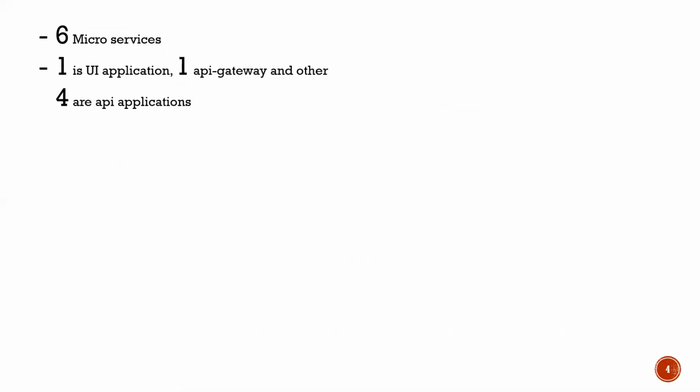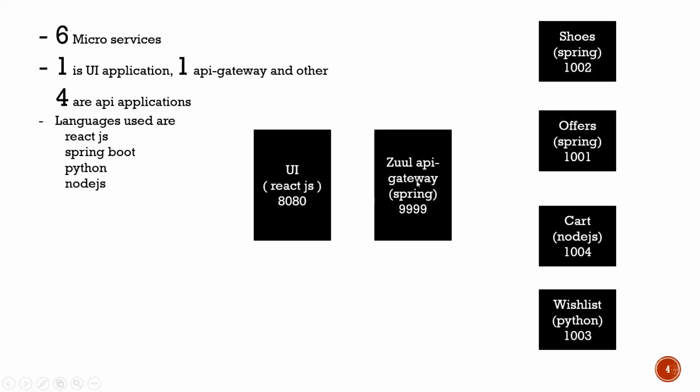So now we are going to discuss our demo. I have 6 microservices. One of which is the UI application, one more is the API gateway, and the other 4 are API applications. And I have used different languages. UI is developed using React.js, and the other microservices are done using Spring Boot, Python, and Node.js. This is the services. I have the UI, which will be the access point for users, which is exposed on 8080 and developed using React.js.